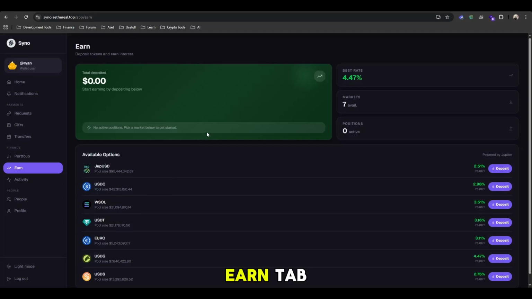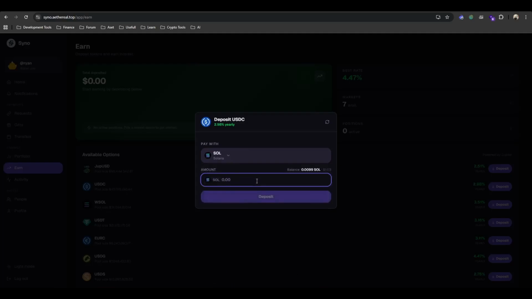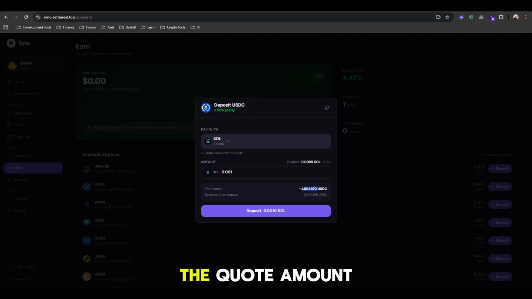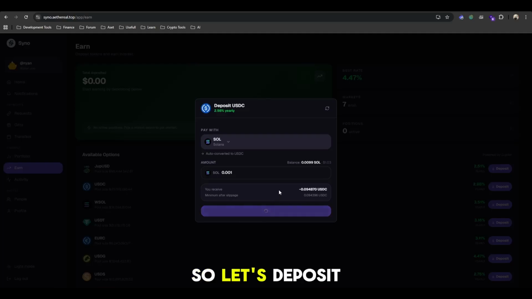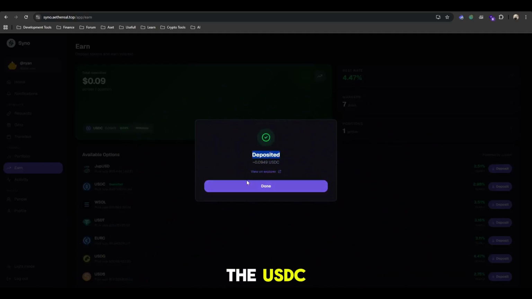and this is the earn tab. You can put your money to earn. This is basically just Jupiter Lending earning, and you can use any token to earn. As you can see, I don't have USDC, but I can use Solana for this. It will automatically swap the SOL to USDC and then deposit to the vault. You can see the quote amount here. This is your final amount. So let's deposit into this vault. And it's done. You already deposited the USDC.